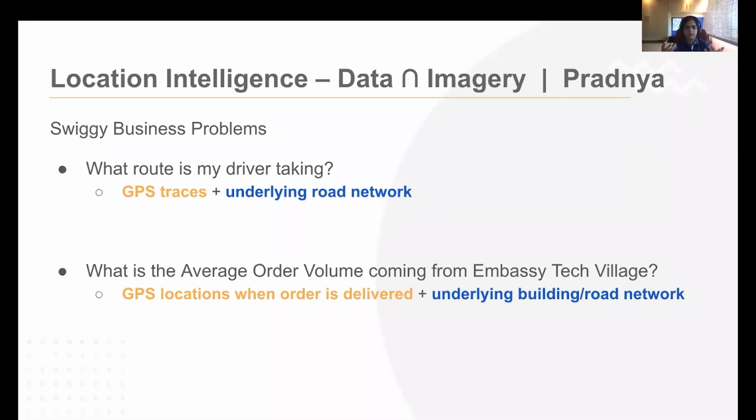Are they making extra unnecessary detours for either restaurant pickup or whatever, right? So we want to avoid some of those. And the second problem we'll talk about is estimating, say, the average order volume, or estimating the supply of restaurants or demand from customers from certain geographic areas, right?